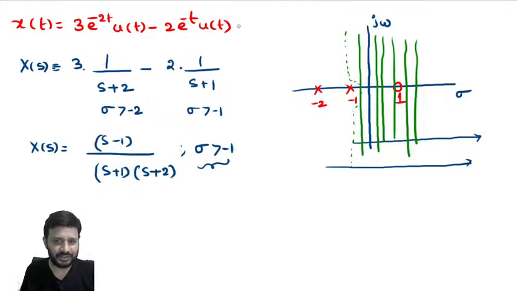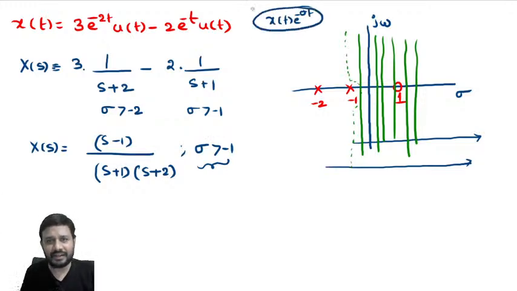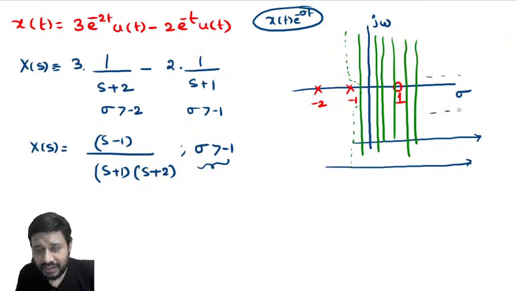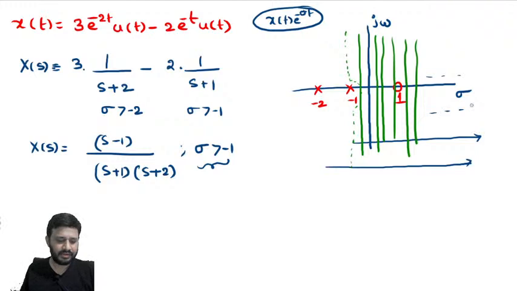You can verify also. After the class, you do one thing. Take one value of sigma greater than minus 1, like 2, 3, take some value, multiply the signal x of t with e power minus sigma t and see whether the resultant signal converges or not. So, this Laplace transform is saying that you can take any value of sigma greater than minus 1. Okay.